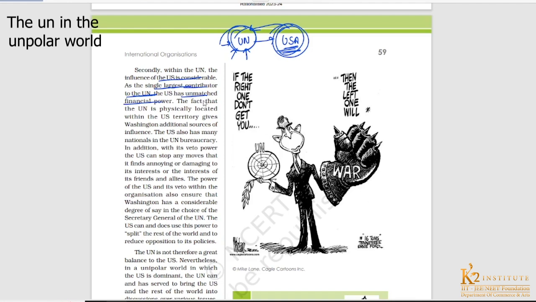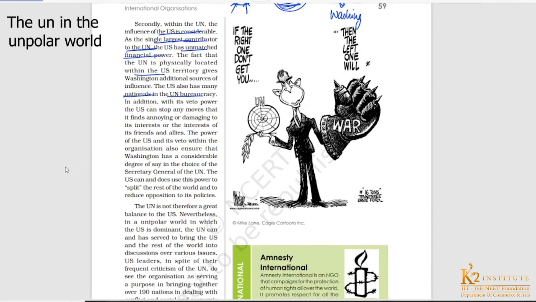We all know the US's financial power. The UN is physically located within US territory, and we all know that the major headquarters of the United Nations are situated in the US. So of course, the US has an edge over other countries by being a member of the United Nations, and it can directly influence the UN. Also, there are many US nationals, that means citizens of the US, who are a part of the UN bureaucracy. So again, the US has some sort of influence.